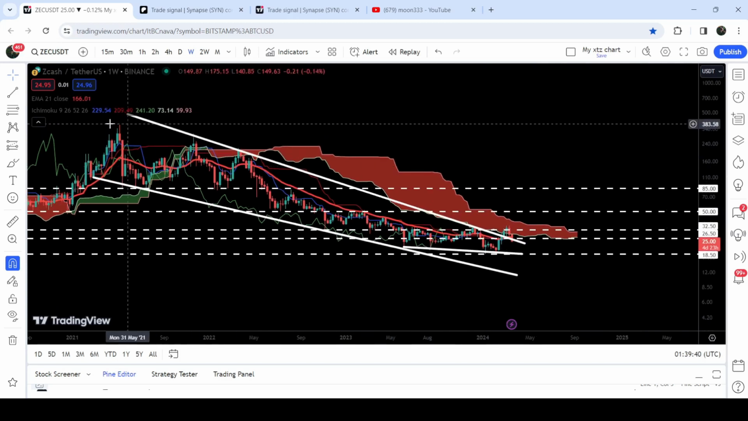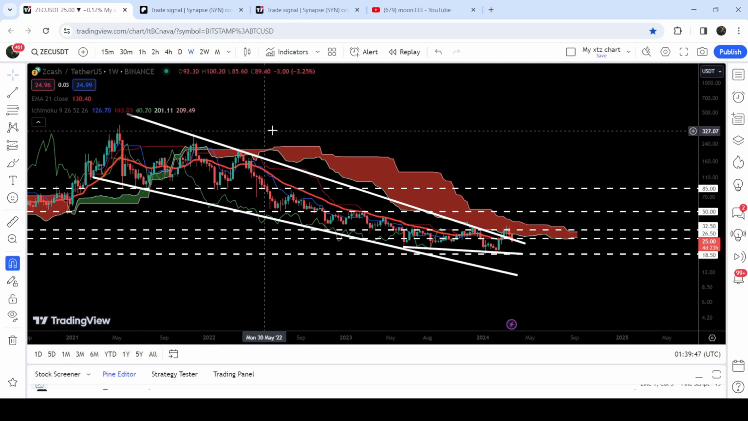Now, if we take a look at the final target for this breakout from this wedge pattern, that long-term target is here at the top of the wedge, between $380 and $400. This was the update so far.